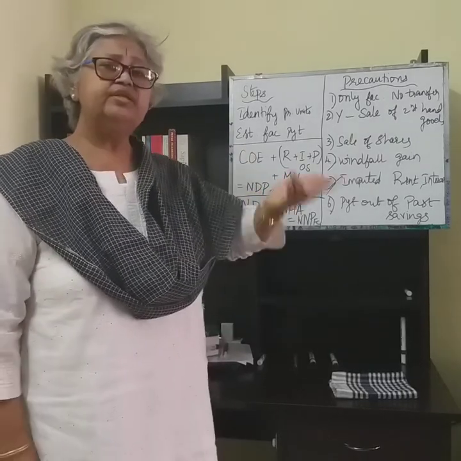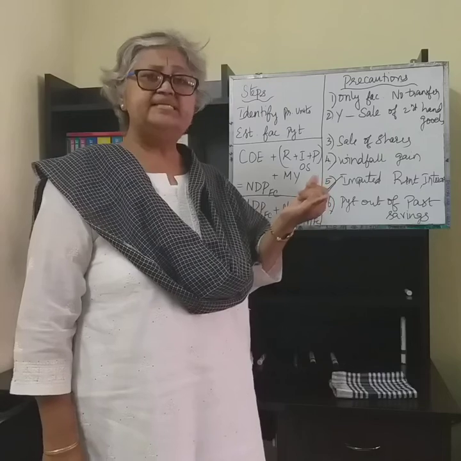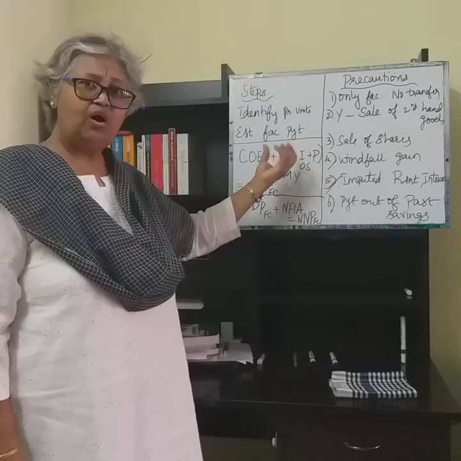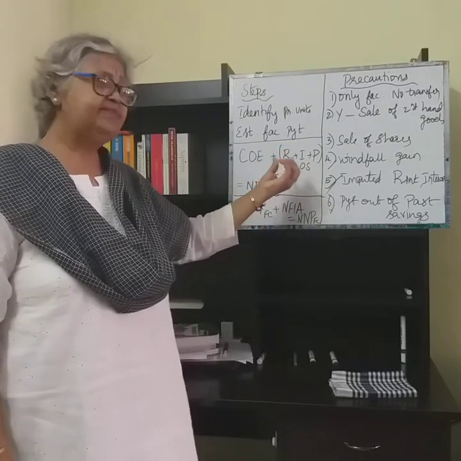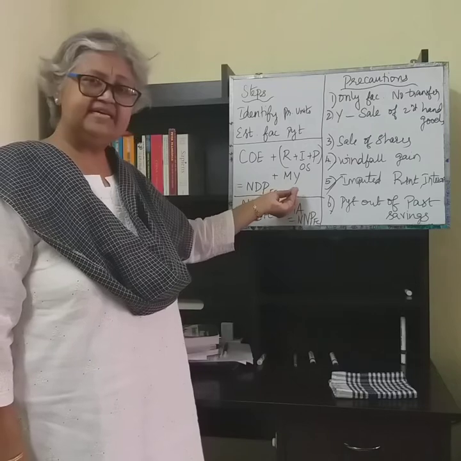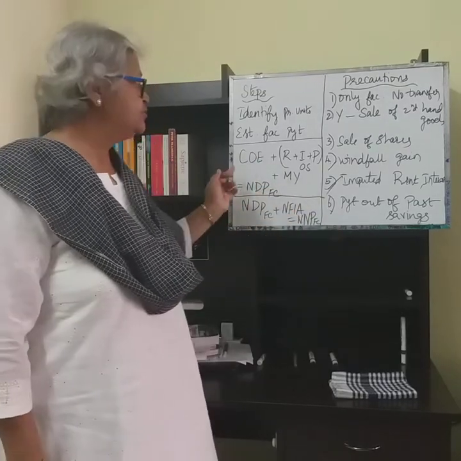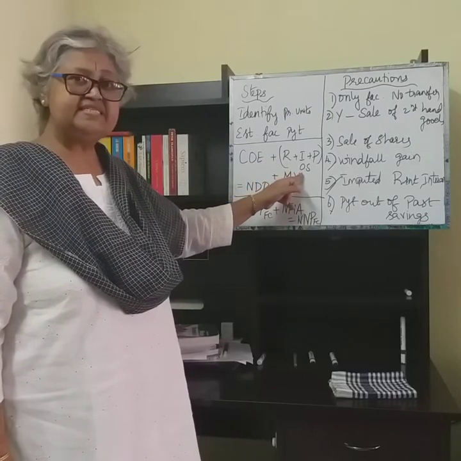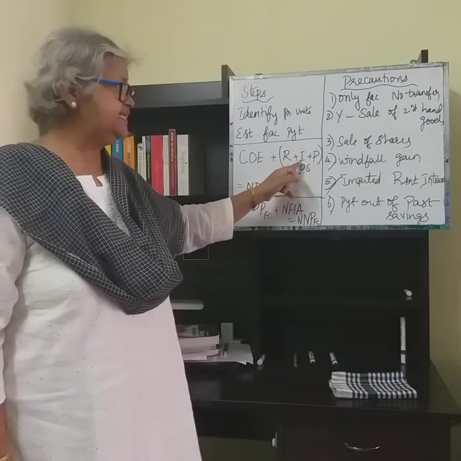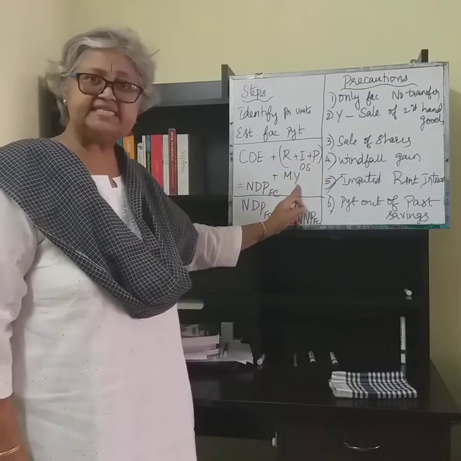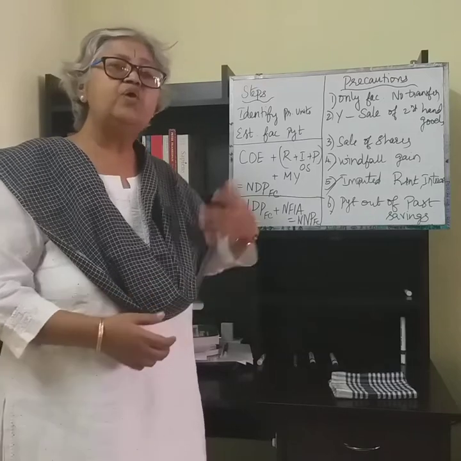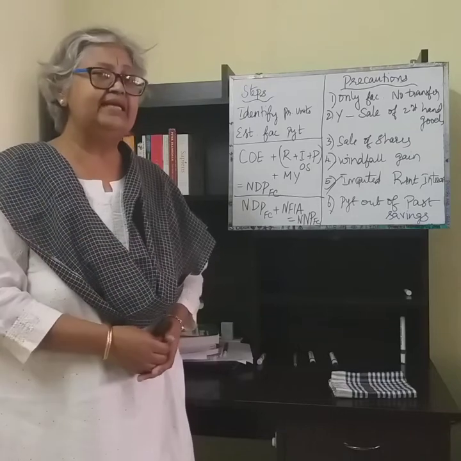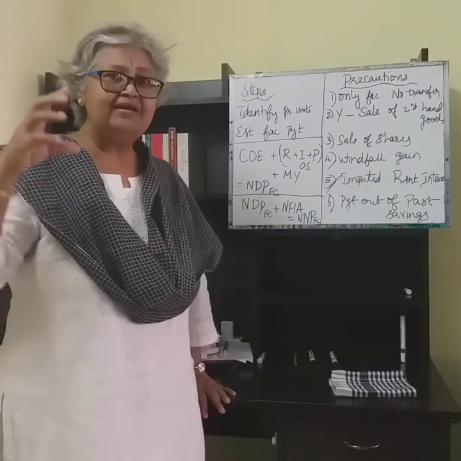You already understood in the previous clipping that the compensation of employees, rent, interest and profit altogether make up the operating surplus, and the mixed income, they are the components. So, COE plus operating surplus, which in other words is rent plus interest plus profit, plus mixed income, which is an aggregation of all the factor incomes generated by the production units, will result in the net domestic product at factor cost.